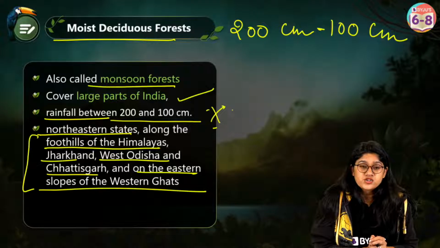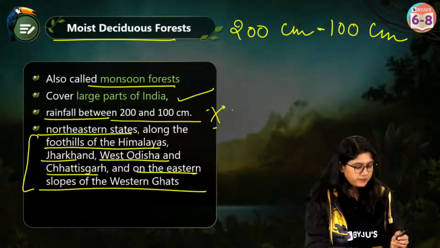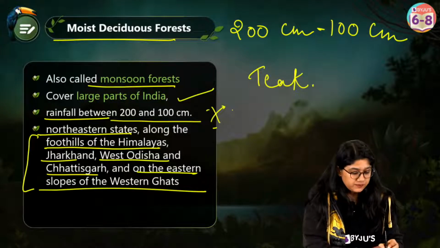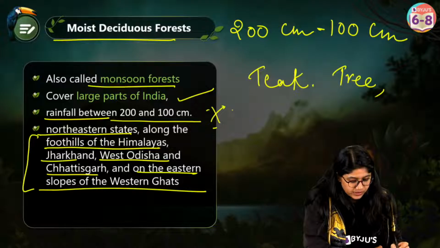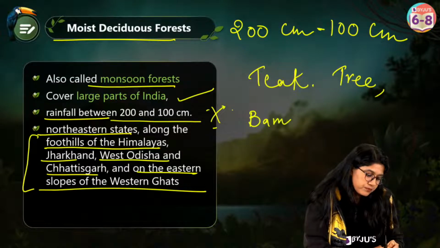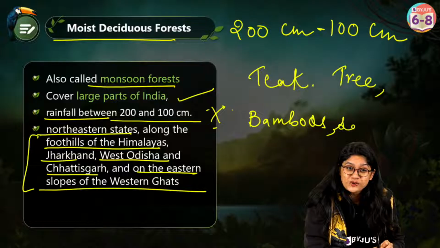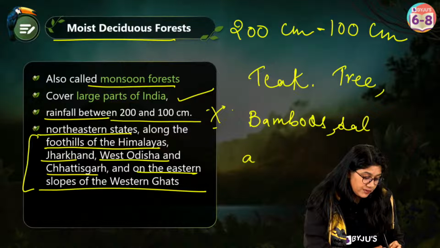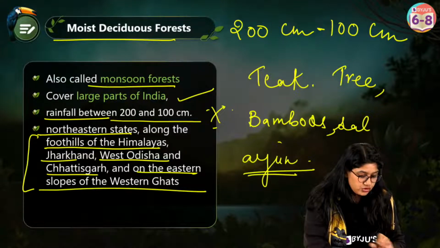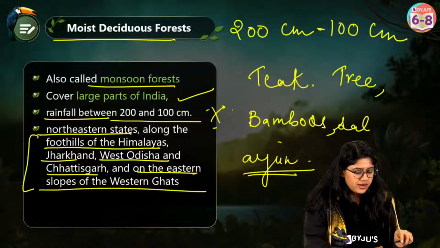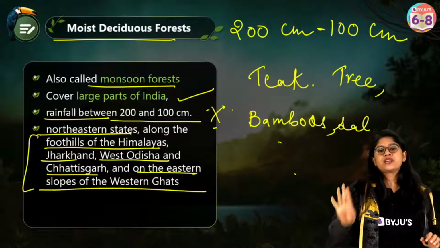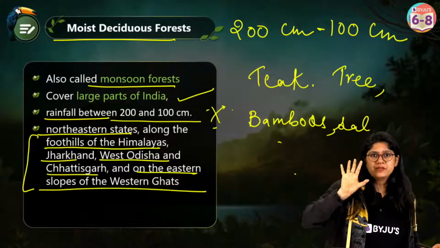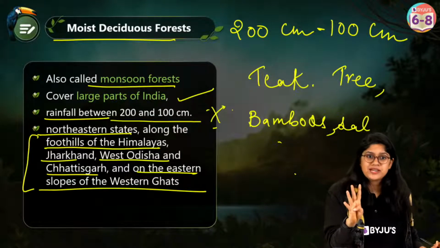The green colored forest is tropical evergreen forest. Okay? One of the common trees that we have in the moist deciduous forest is the teak tree. Everyone please note this down. Then we have bamboo also. We have sal tree also. We have shisham, we have other trees. One of the important trees, of course, I'm sure you've heard about, is the Arjun tree also. So wherever you are studying, just remember 3 or 4 examples of it. That will help you to remember. Not more than 4 examples are required over here. Please make sure you remember at least 4 examples.